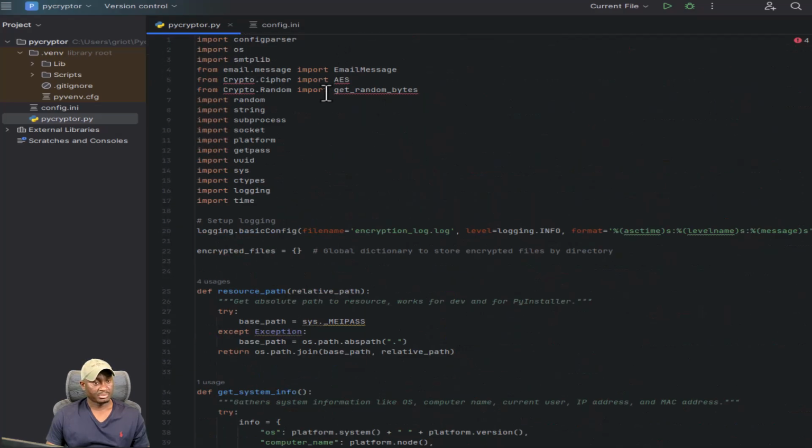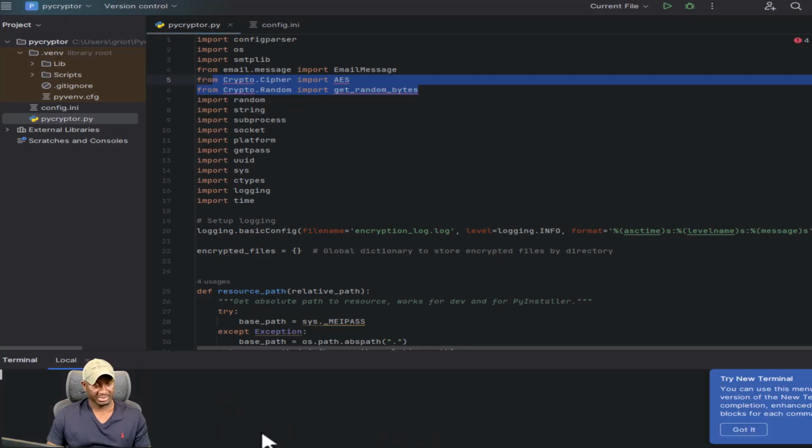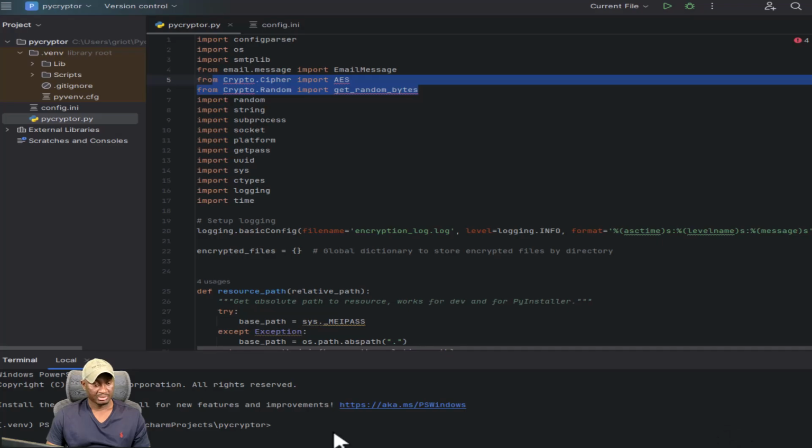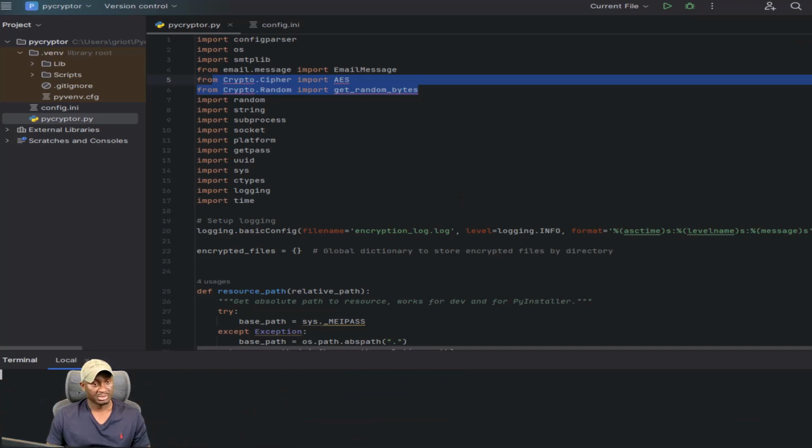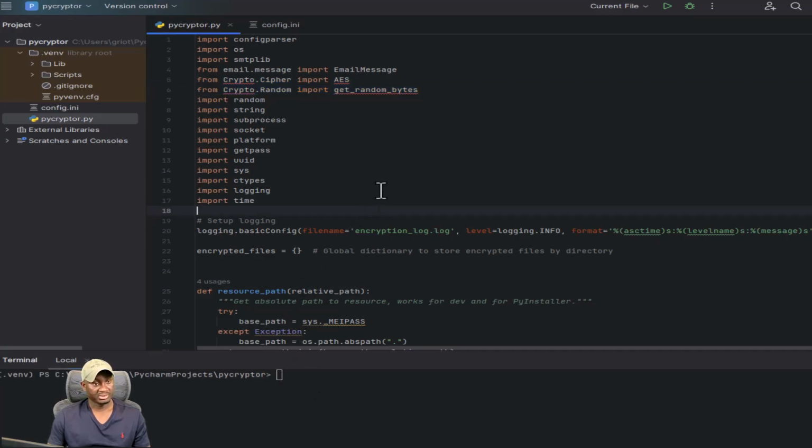I do think there's a couple of cleanups I need to do. So PyCrypto, this is complaining. I think it's complaining because this actually needs the PyCryptodome library. So let me do pip install pycryptodome. That should take care of that. We should see that clear up once that's installed. Awesome, that's good. I'm going to clear that terminal and save again, and you notice that it's gone. So we got that fixed.